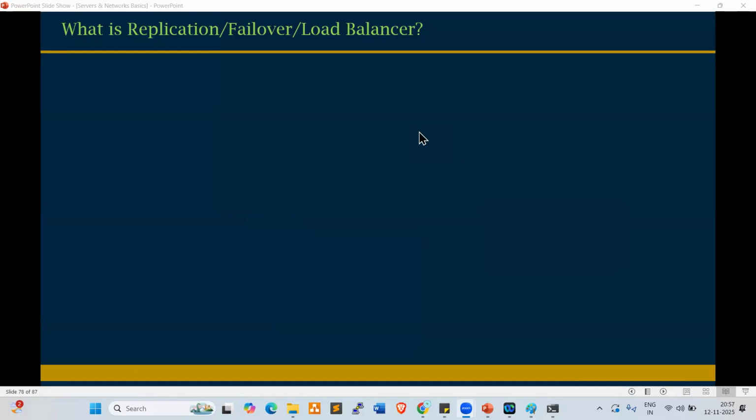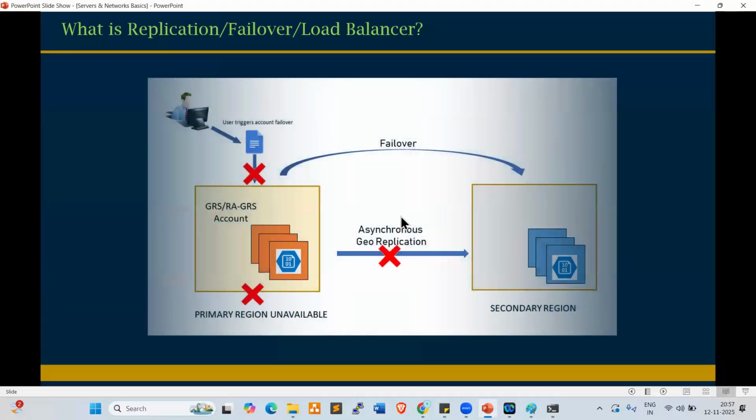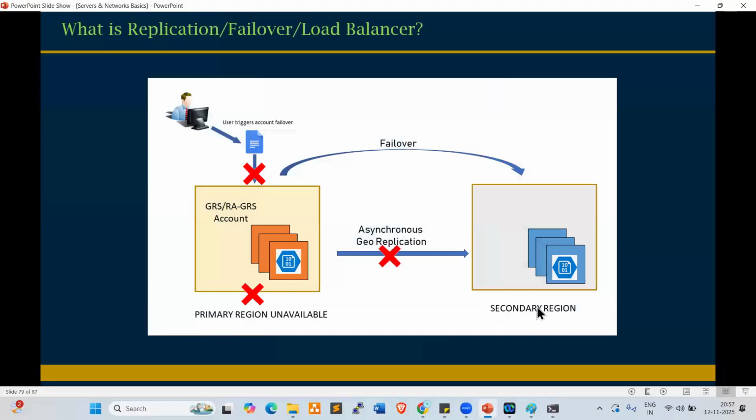There is an ELB concept in our AWS services, Elastic Load Balancer. While working on ELB, we can work on that practically. Okay. First of all, replication. Look at this, everyone. This is the primary region and this is the secondary region, right? On the primary region, there is data, and this user is accessing the primary region. So the primary region is down, right?